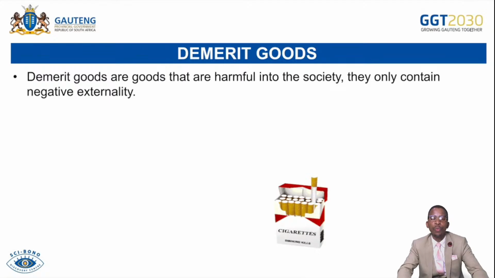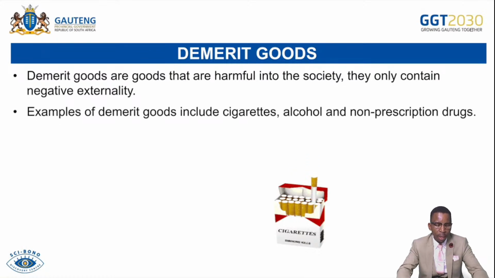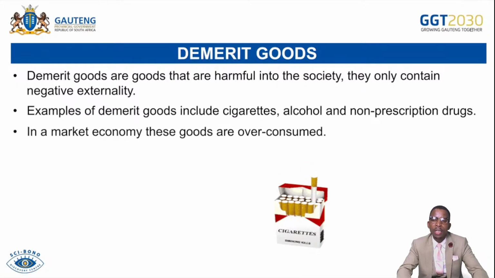And then demerit goods. We said these are goods that are harmful to the society. They contain negative externalities. We talk about cigarettes, firearms, alcohol, etc. Demerit goods are goods that are harmful to the society. They contain negative externalities. Examples of demerit goods include cigarettes, alcohol, and non-prescription drugs. Some drugs require prescriptions so that they can be given, because they are dangerous if they are overconsumed. For that reason, they cannot be oversupplied. The government should regulate their supply.